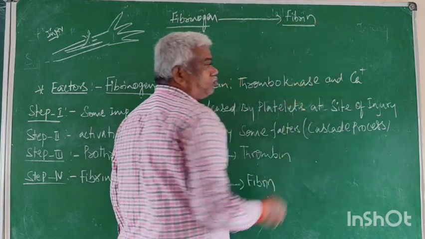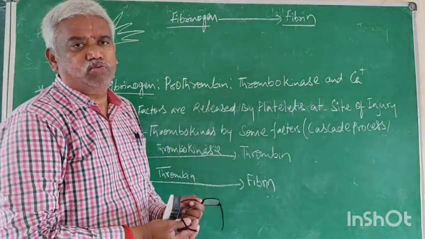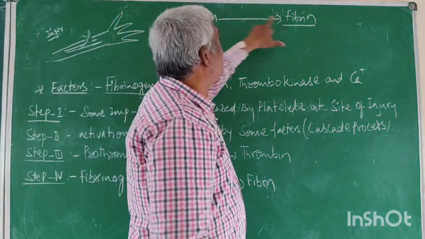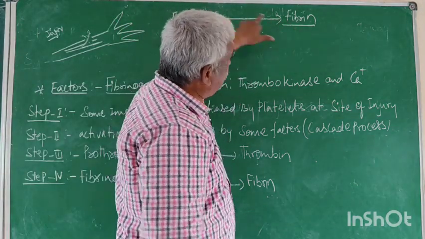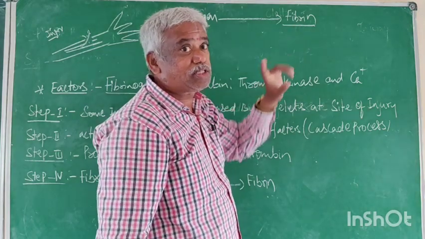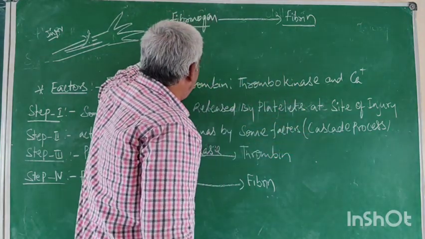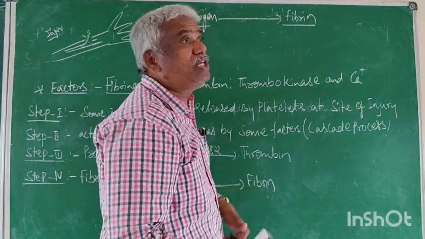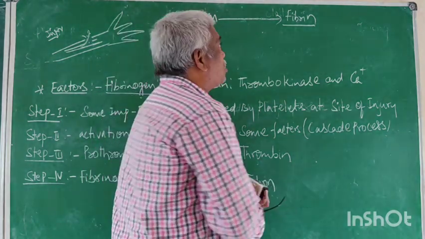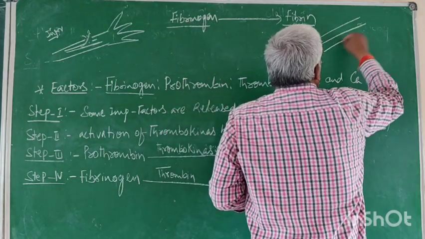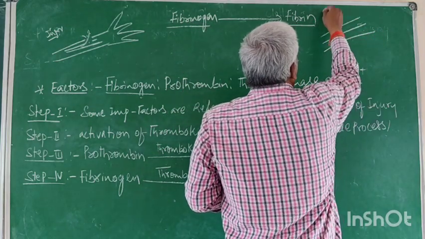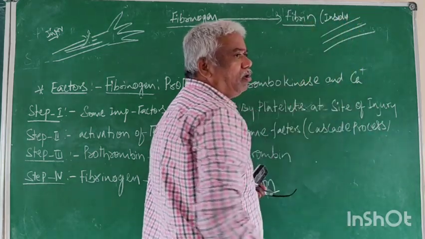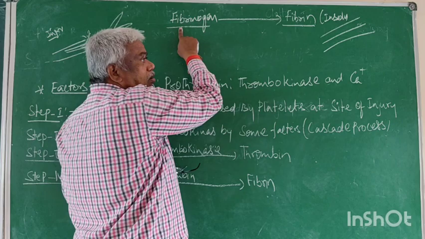Fibrinogen, fibrin. What is the difference between these two? Be careful: soluble and insoluble. Both are proteins. Just catch the point. Soluble fibrinogen is converted to insoluble thread-like structures. These thread-like structures are insoluble. Who is insoluble? Fibrin. Fibrinogen is soluble.